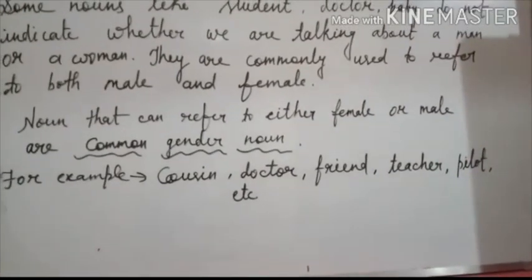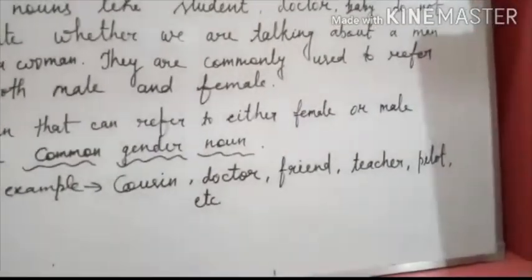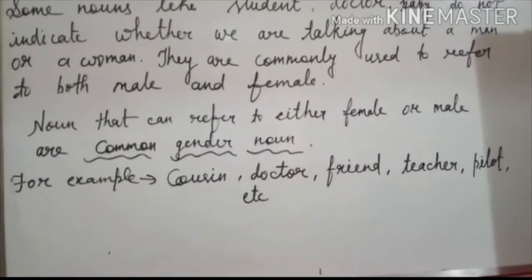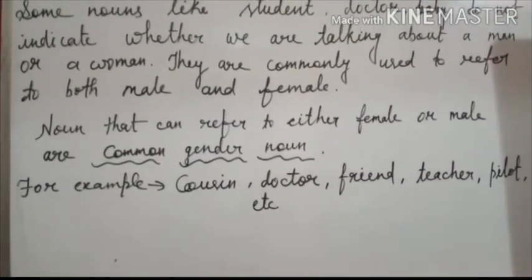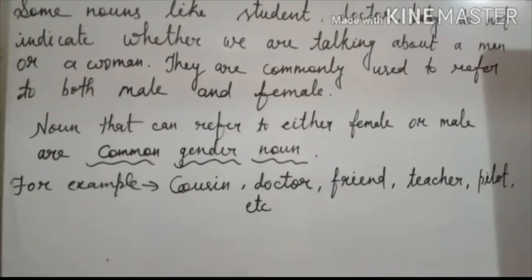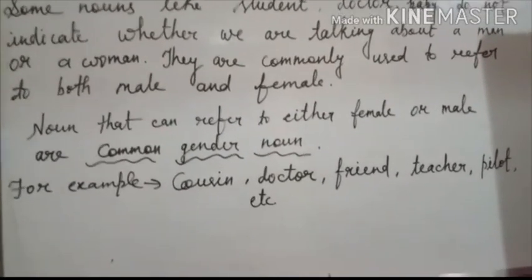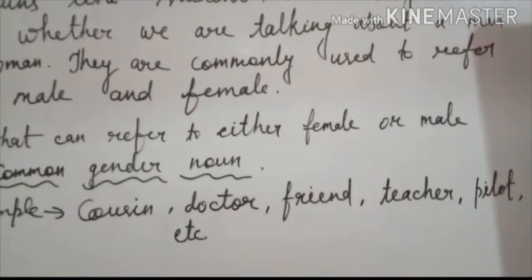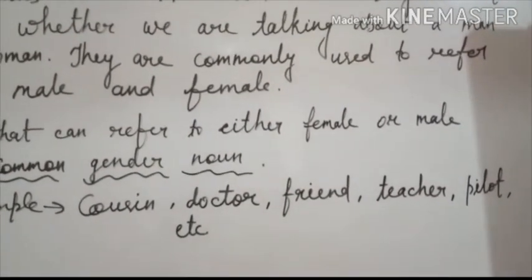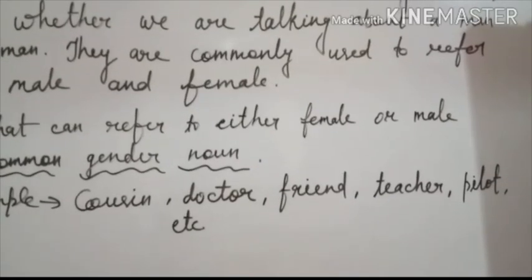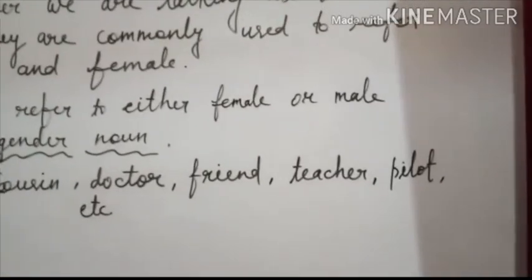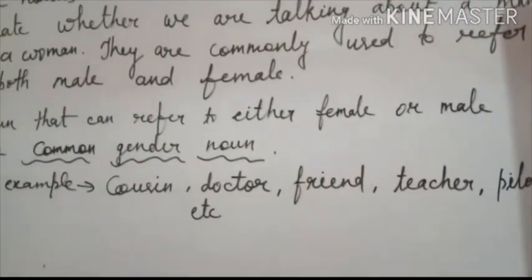For example, cousin, doctor, friend, teacher, pilot, etc. You can see here when we talk about cousin, we do not understand whether we are talking about a male person or a female, so it's a common gender noun. Same like doctor, when we say doctor, we do not understand whether we are talking about a female person or a male person. Just like friend, teacher, pilot, they all are common gender nouns.